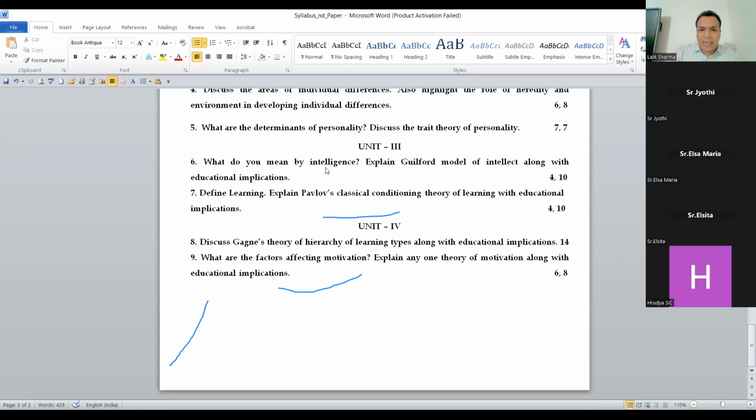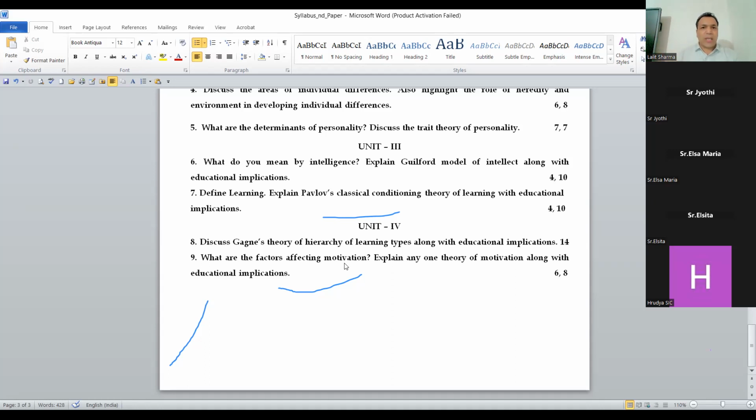In unit 3, you can see that intelligence, Guilford model of intellect has come, and Pavlov classical conditioning theory has come. So now you can go for the Skinner operant conditioning theory. But don't leave the classical conditioning theory, because you are attempting the learning chapter. Under unit 4, hierarchy of learning has come. And last, what are the factors of motivation? Explain any one theory of motivation. Either you can define the Maslow theory, Murray theory, or physiological theory, along with the educational implications.